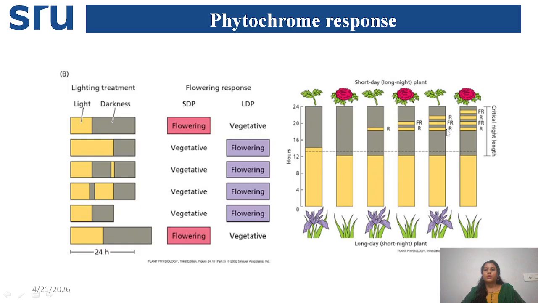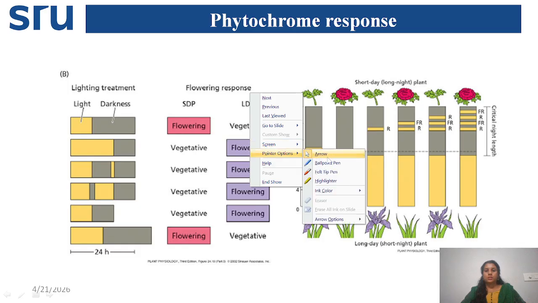Here, red light is followed by far-red light, again followed by red light. So red light means PR is converted into PFR, and the PFR concentration is very high. It inhibits flowering in short day plants and promotes flowering in long day plants. Here again red, far-red, but at the end the plant is exposed to far-red. Far-red means dark period. So only the individual radiation you are varying matters: if you end by exposing to far-red light, it will inhibit flowering in long day plants and promote flowering in short day plants. So I hope you understood.